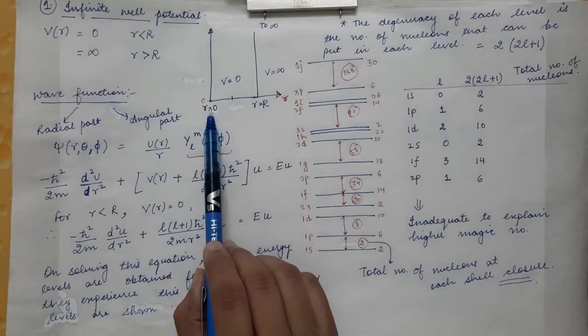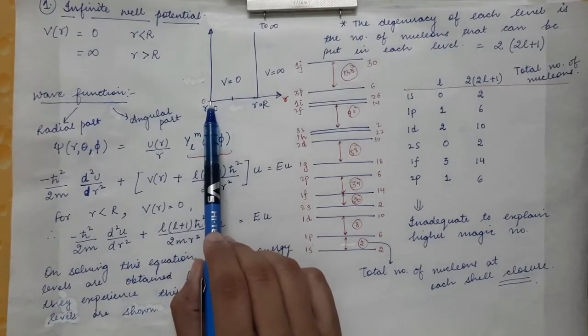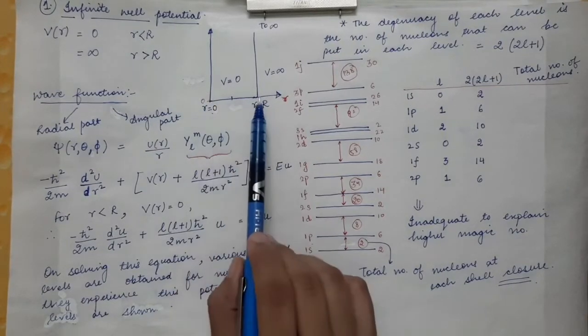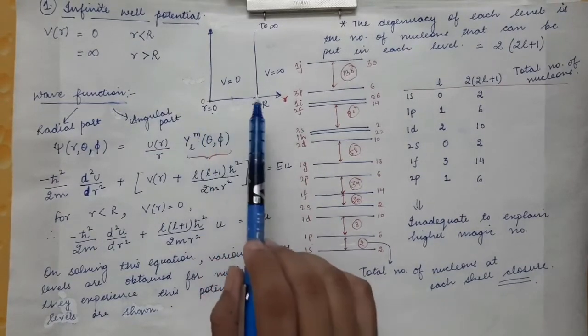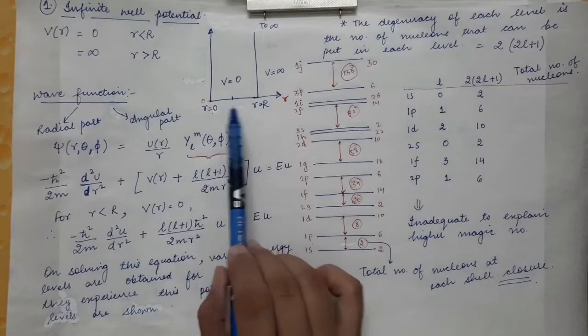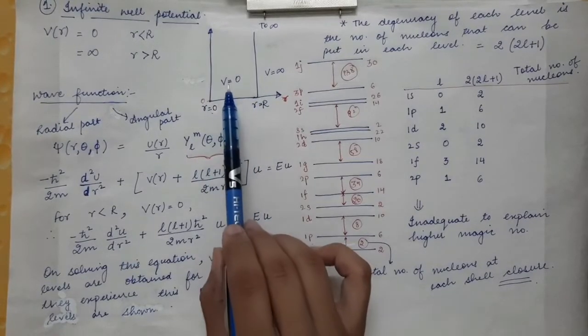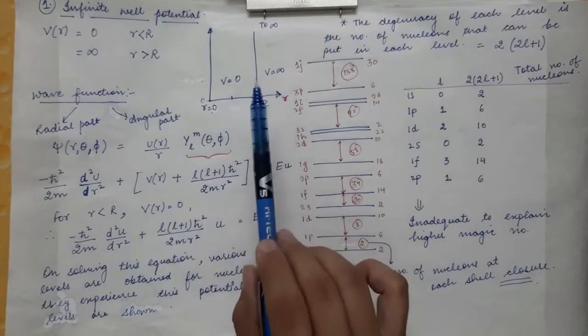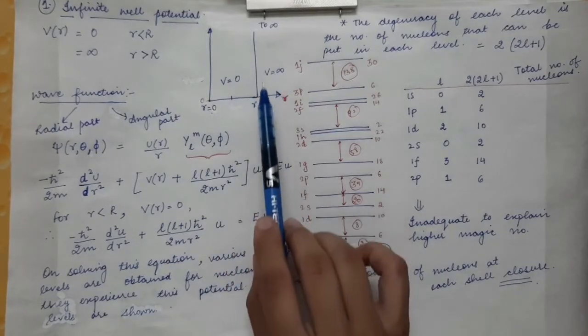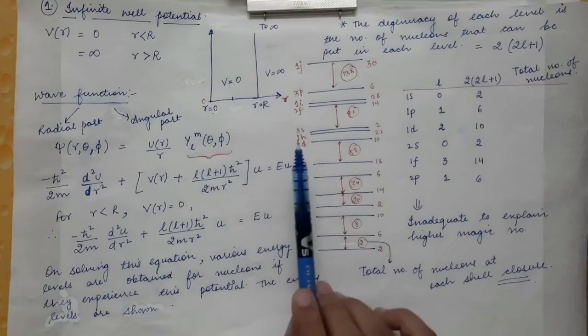This is r equal to 0, the center of the nucleus, and small r equal to capital R is the radius of the nucleus. Inside the nucleus, the potential experienced by the nucleon is 0, and outside the nucleus the potential goes to infinity.